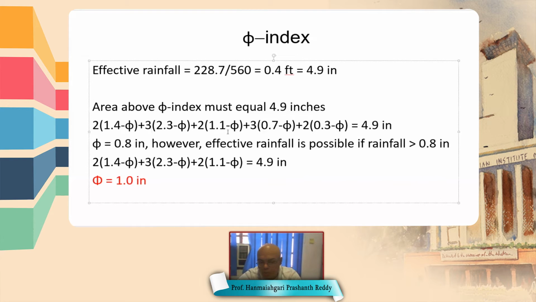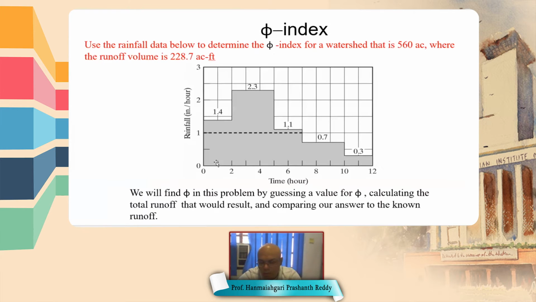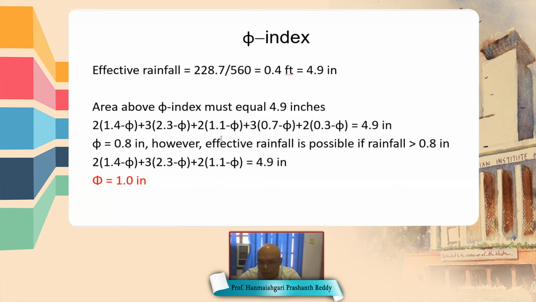See, these 2, 3 are durations of that rainfall intensity. First is 2 hours of 1.4 inch, then 2 to 5, that is 3 hours of 2.3 inch rainfall, then 5 to 7, that is again 2 hours of 1.1 inch rainfall, and so on.